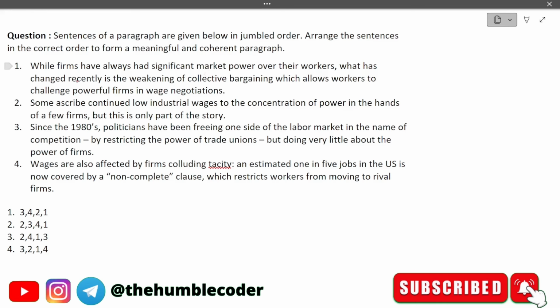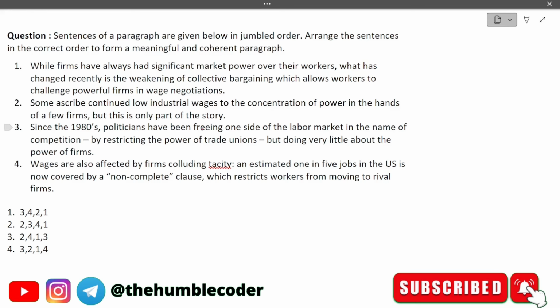The sentences are: While firms have always had significant market power over their workers, what has changed recently is the weakening of collective bargaining, which allows workers to challenge powerful firms in wage negotiations. Some ascribe continued low industrial wages to the concentration of powers in hands of few firms, but this is only part of the story.